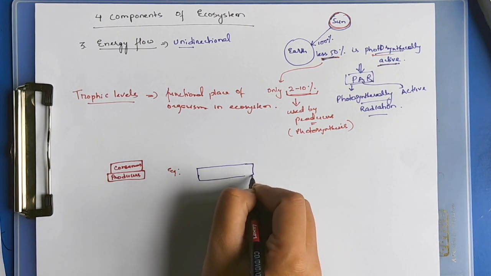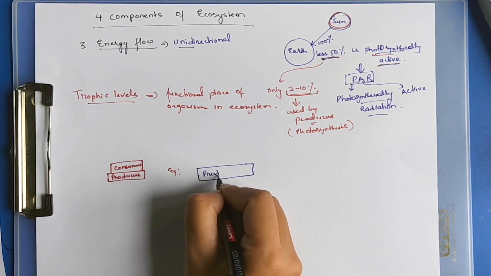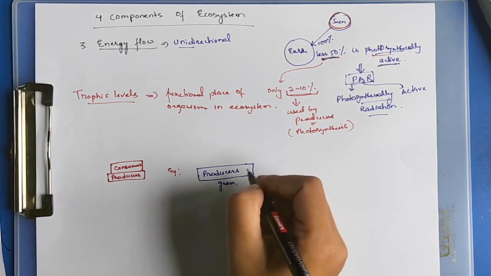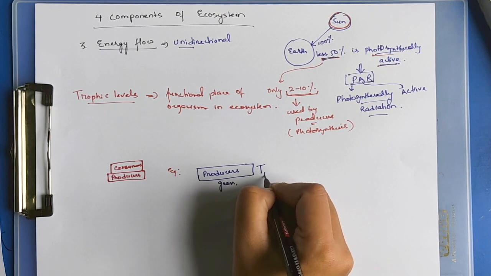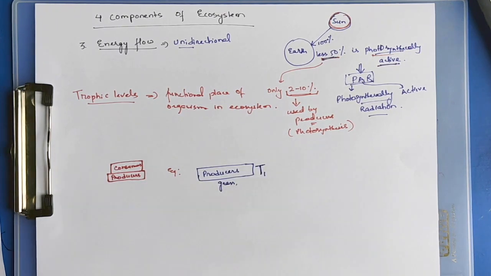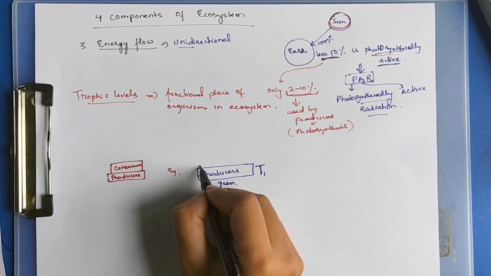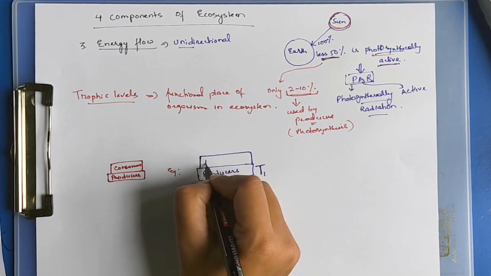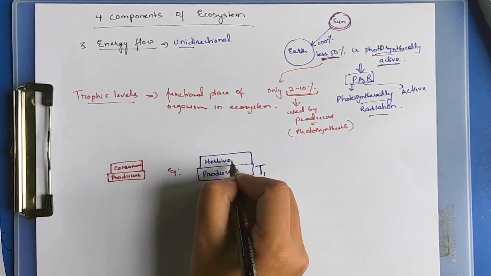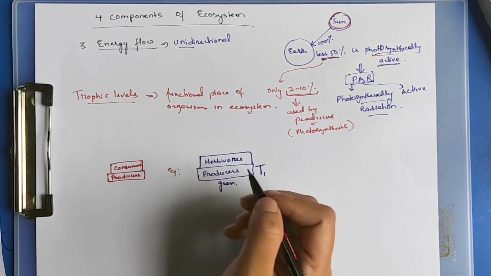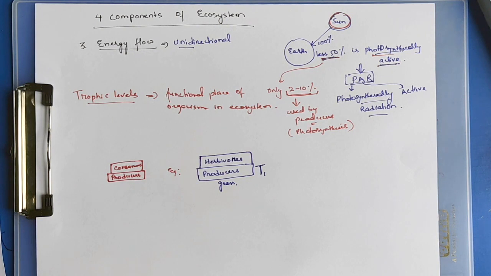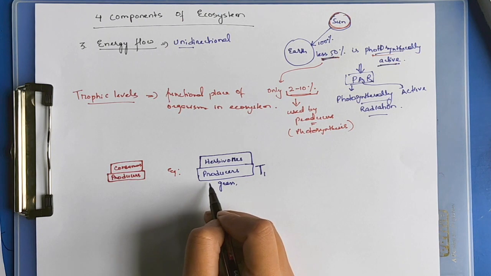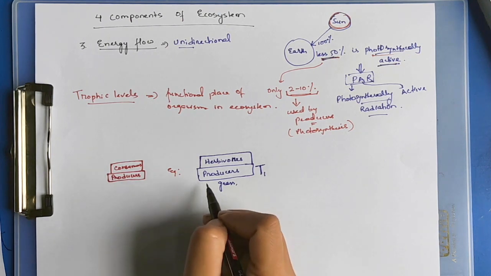The first of the trophic levels is occupied by the producers. Producers like plants and grass occupy the first trophic level, T1. Producers prepare their own food.